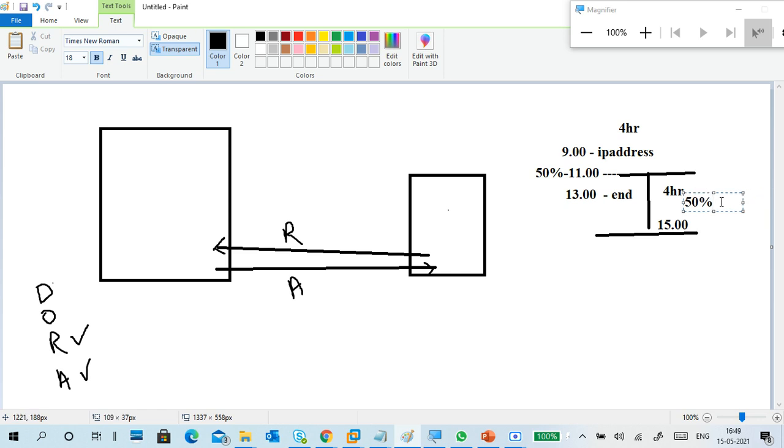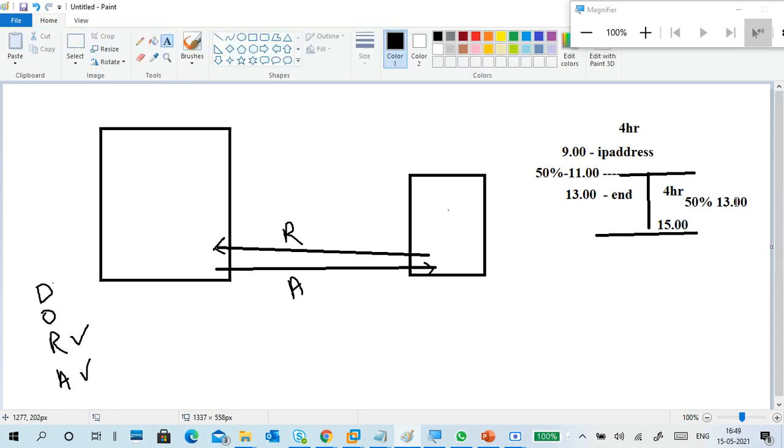2 hours. It means at 1 o'clock and 1 o'clock again, the extension will be there, right? Again request, acknowledgement, then the server extends your lease. Okay. So in this process two benefits are there.